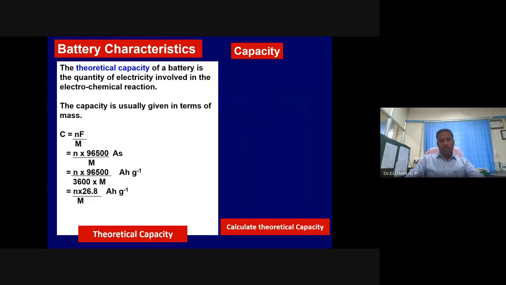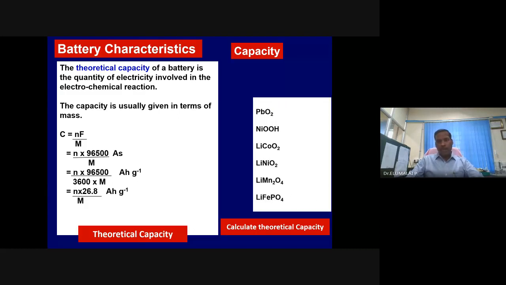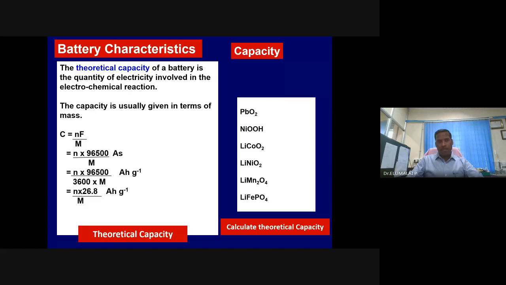It can be estimated using this standard formula: theoretical capacity C is equal to n into 26.8 divided by the mass M or W. You should remember this equation at any time. For any given electrode, whether anode or cathode, it is possible to estimate its theoretical capacity.